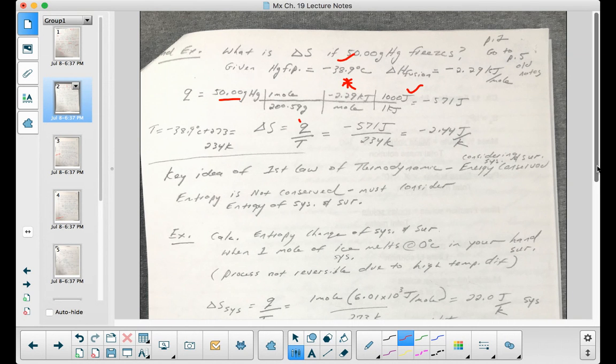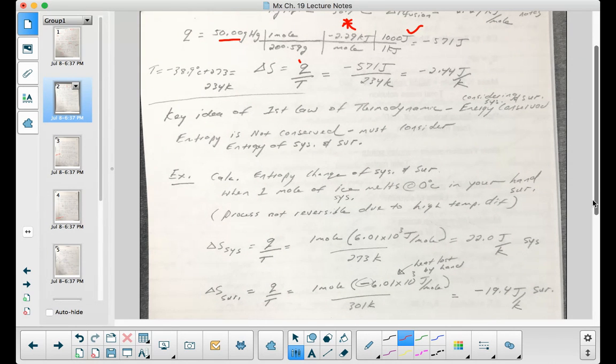And so to continue here, the key idea for the first law of thermodynamics is that energy is conserved when we're considering the system and the surroundings, because we said Q of the system is equal to negative Q of the surroundings. Well, that's not true for delta S. Entropy is not conserved. You have to consider the entropy of the system and the surroundings together. So let's take a look at another example where you have to consider both.